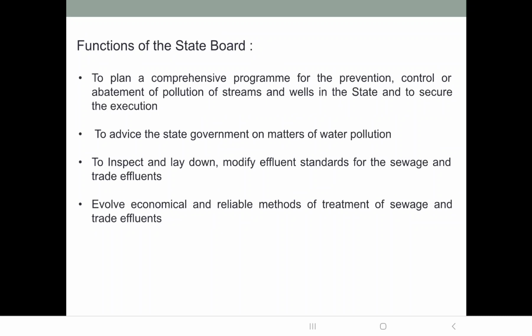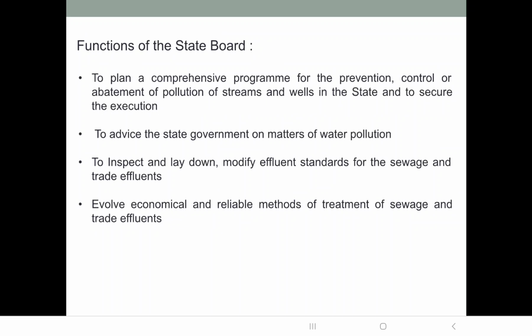Abatement means reduction or removal of pollution from the streams and wells which are present in that particular state, and how effectively this program is executed, okay, or implemented in a particular state. Then to advise the state government on matters of water pollution, okay. So Central Pollution Control Board was advising the central government. State Pollution Control Board will advise the state government of a particular state.